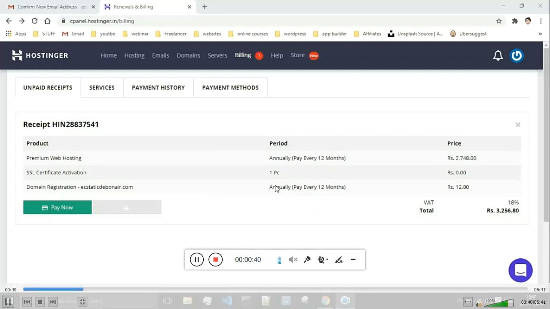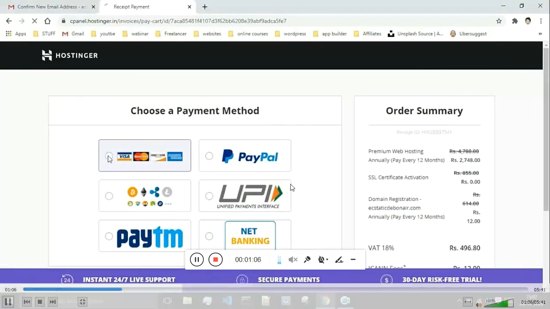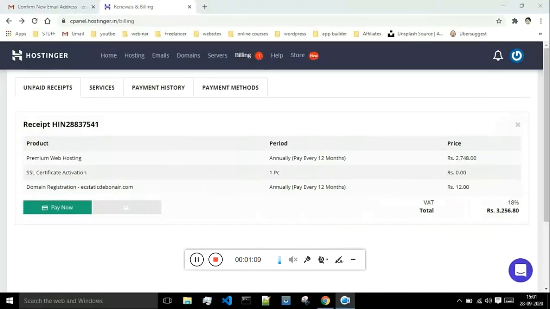These are the items which I have inside my cart, which is web hosting, which cost around 2,748. This is the premium web hosting in which I could register whatever number of domains I want, and then I got one SSL certificate for free, and this is my domain name which cost me around 12 rupees. Next, once you are done adding all the items to your cart, just click on pay now.